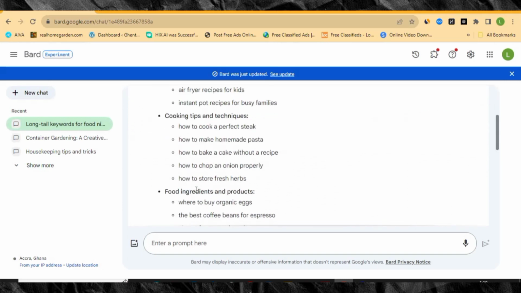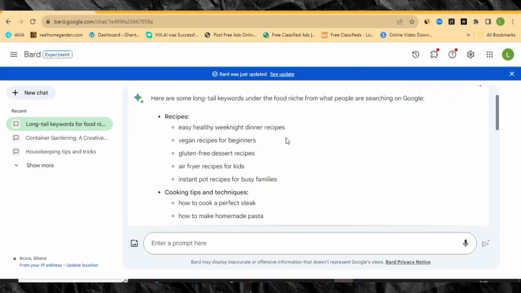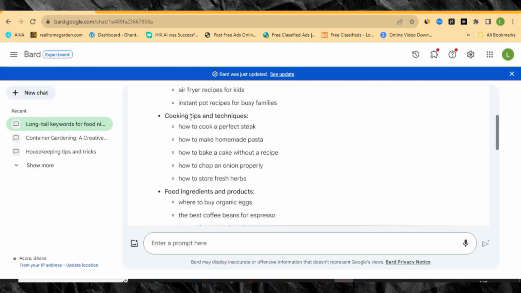So right now you can see Bard has generated a lot of long tail keywords for me. It's telling me this is what people are searching on Google. So when I write on them, people are going to click on it and I'm going to get a lot of money in case I monetize it. It's easy, healthy weeknight dinner recipes. And then when we come to cooking tips and techniques, how to cook a perfect steak, how to make homemade pasta, a lot, right? So let's just go over, and then I'm going to pick any of these topics, then I'm going to start writing on them.